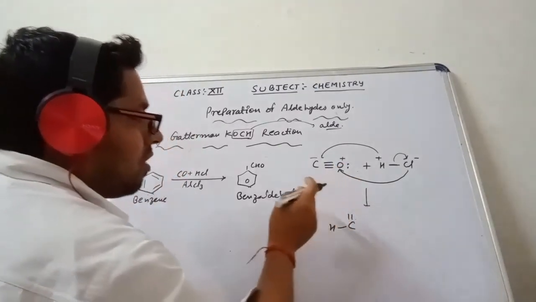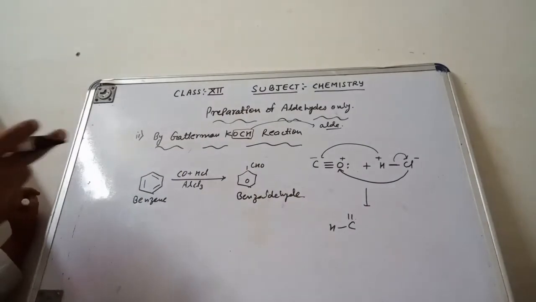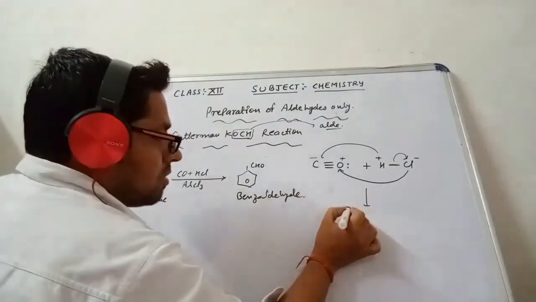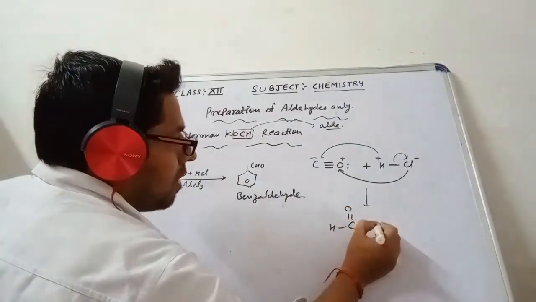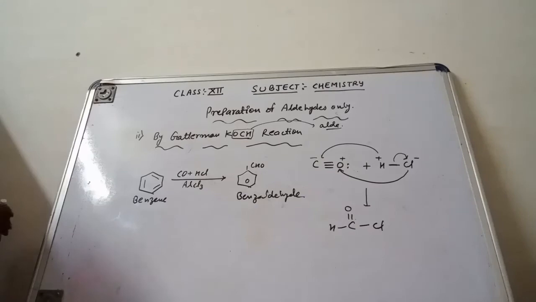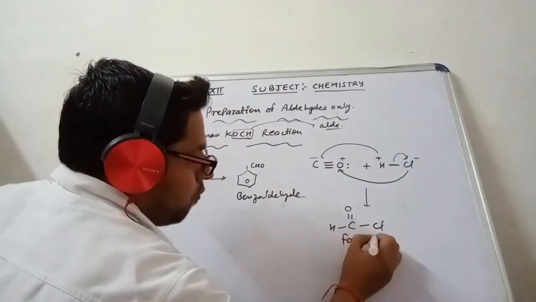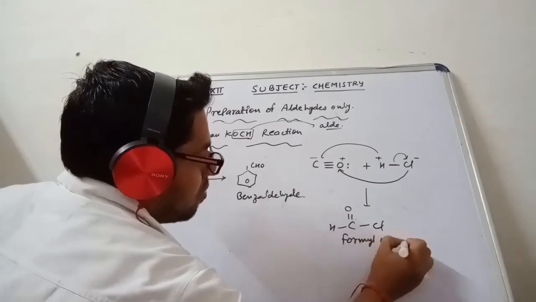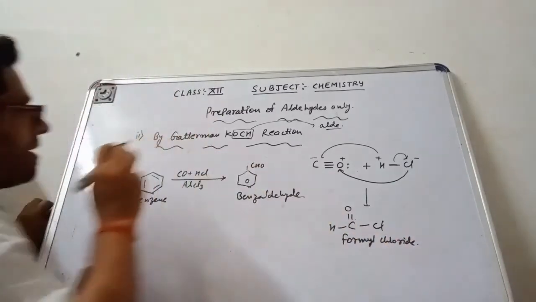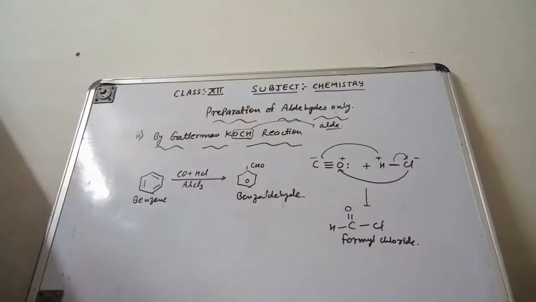So what I get here is C, single bond H, and a double bond is left here, because the valency of carbon is 4. This is double bond O, single bond Cl. This is formyl chloride. That is why this reaction is also known as the formyl reaction.